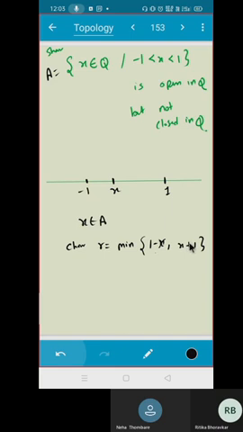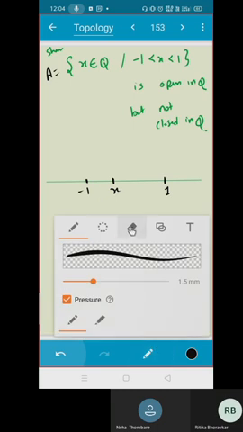No, not x plus 1. It should be x minus 1, because I'm talking about distance. Sir, we can put mod on both, 1 minus x and x minus 1. That will be, I think, better.